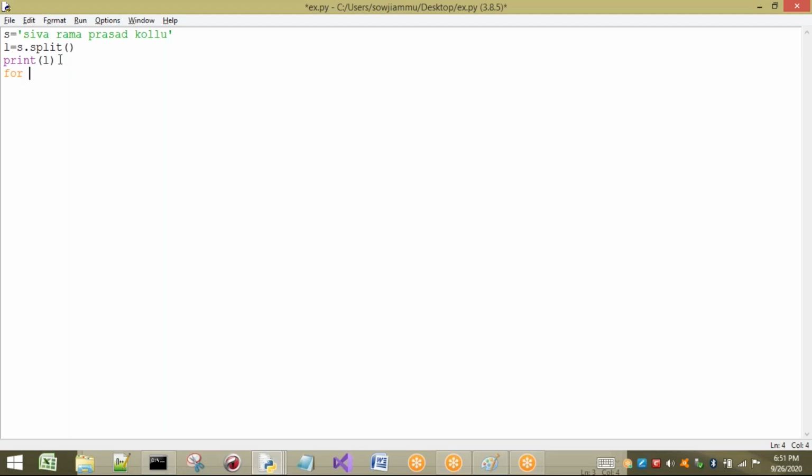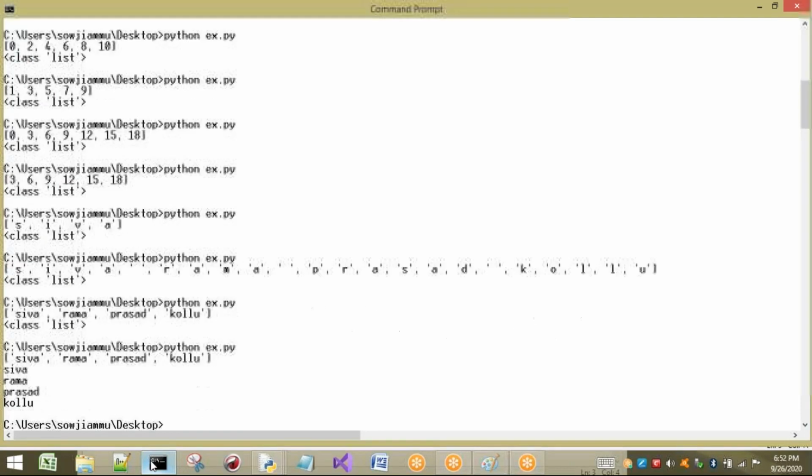For example, for i in L, where the list of elements are present, I want to print individual elements. So I will just print i. Now I can observe what the output will be. First the list of elements will be printed, and next the individual elements from the list will be printed using this for loop. Just see the output here. First the list of elements is printed here.